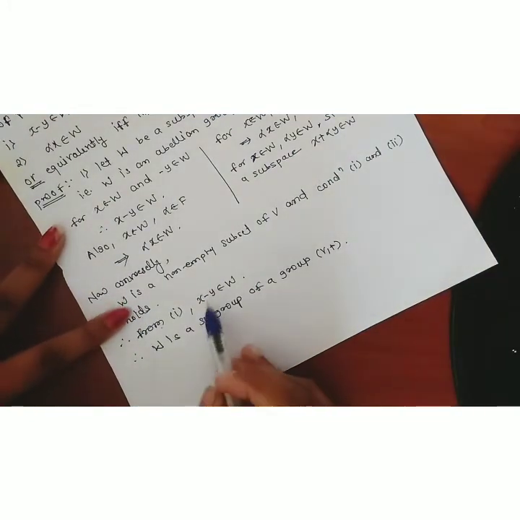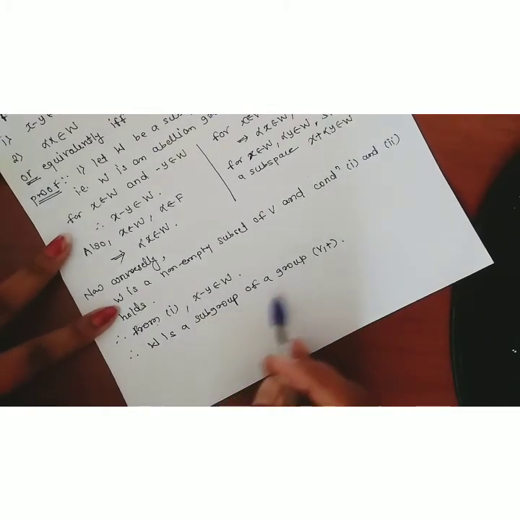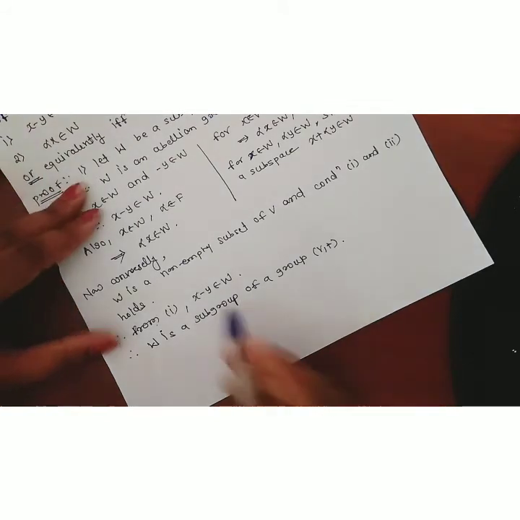of a group V plus. So by using this property, we have that W is a subgroup of the group V plus. We know the property of a subgroup: for any two elements, their subtraction belongs to that group. So for any two elements, their subtraction and addition also belong to that set. Therefore, W is a subgroup of the group V plus, and